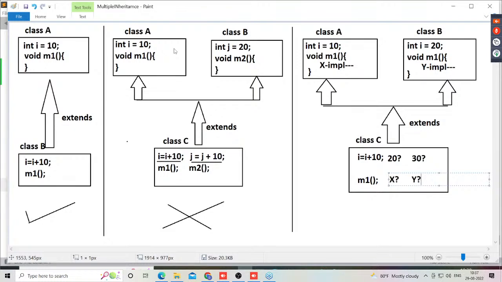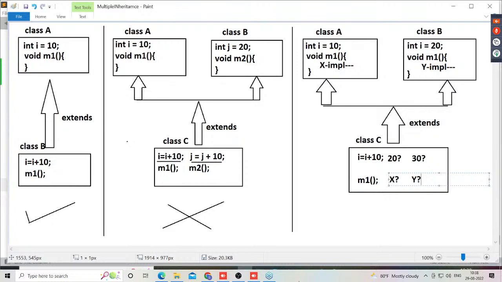All right, sir. Now is it a confusion state or not? Definitely, it is a confusion state where we are unable to decide. We can't decide from which superclass the I value and the M1 method are coming. It's an ambiguity situation for us. It's a confusion situation for us. Not only for us, it's a big confusion for the compiler and JVM.